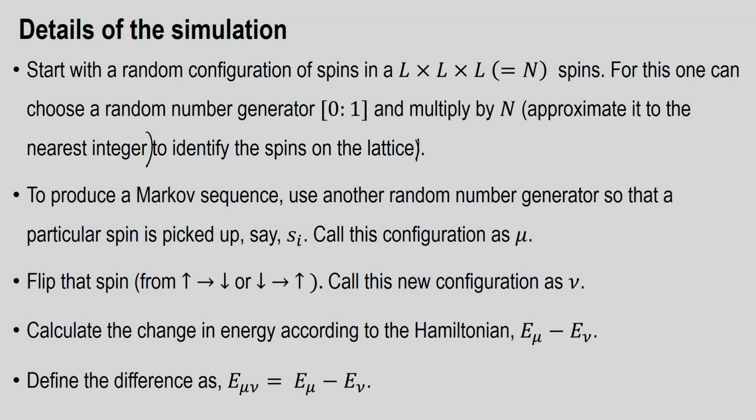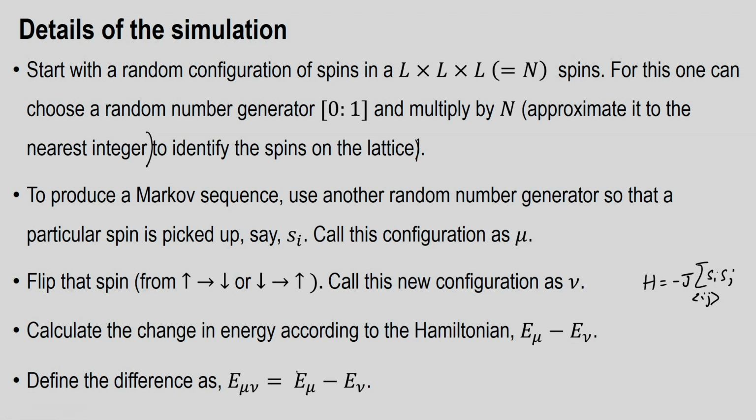Calculate the change in energy according to the Hamiltonian. The Hamiltonian is just the Ising term, J_ij S_i S_j. So, you calculate the change in energy of the Hamiltonian, E mu minus E nu. Let us call that E mu nu, equal to E mu minus E nu.